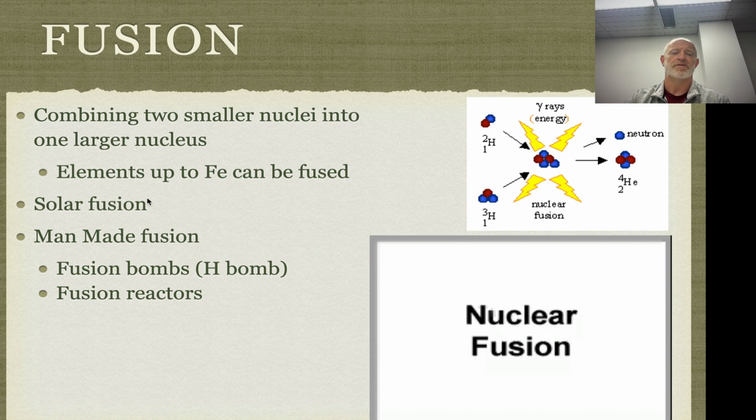Okay, we obviously have fusion in our solar world. All of our stars, all of our suns, they use fusion, and we also have fusion bombs too. Fusion bombs do work because it turns out we can create a lot of energy and a lot of heat real fast in a small space to allow fusion to happen as a bomb, but we can't control it yet. That's kind of our problem. Okay, so fusion has to happen with small things, and iron's like your limit to that in terms of how it can be fused, but fusing things, the bigger they are, the harder and harder it actually gets to work. Here's a little video on how fusion works.